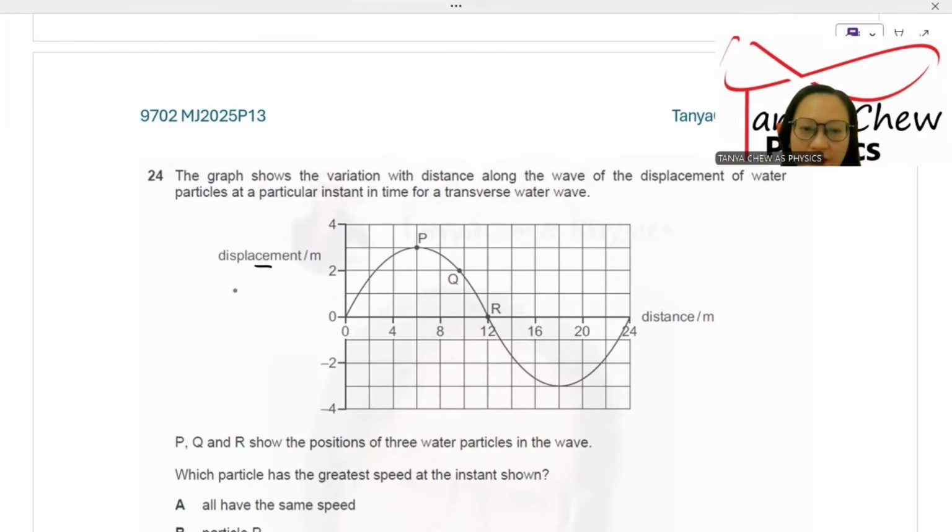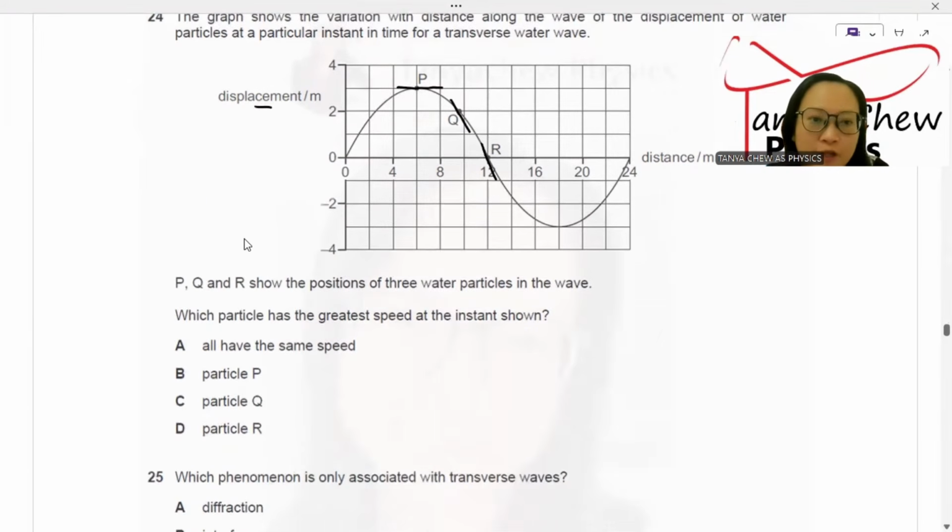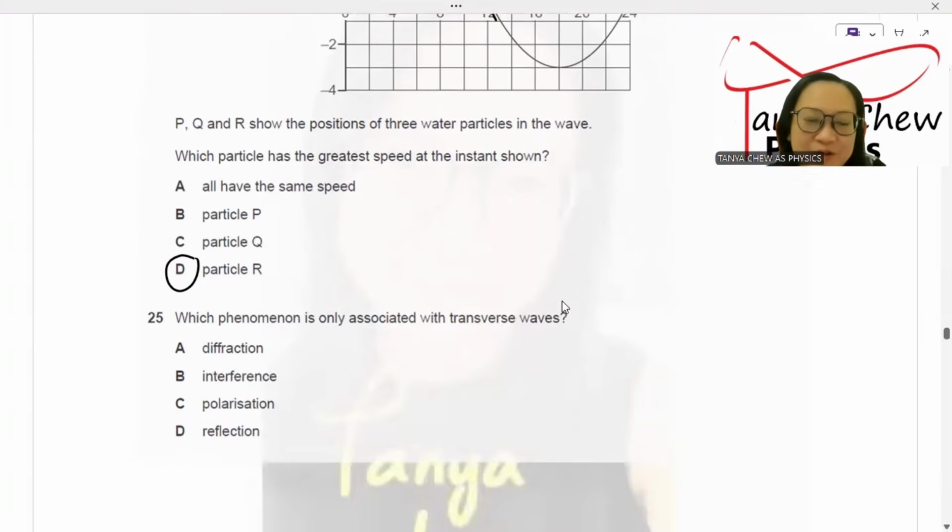If you want to find the greatest speed, you just draw a gradient. So P has 0 speed, Q, and compared to R, R is steeper than Q. So I would choose R as having the greatest speed. That is how you see.